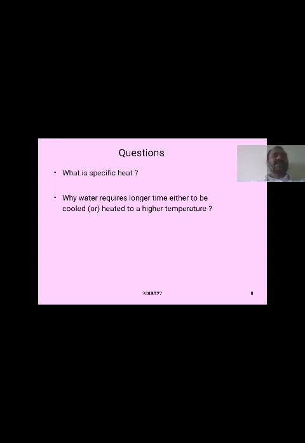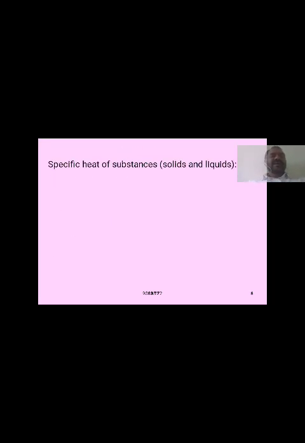So, specific heat means: why does water require a longer time either to be cooled or heated to a higher temperature, and which gas can have greater specific heat? Why do sea breezes take place during nights? And the specific heat of substances like solids and liquids we are going to discuss now.